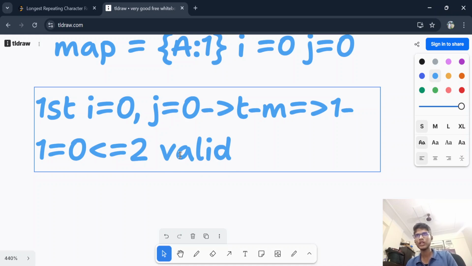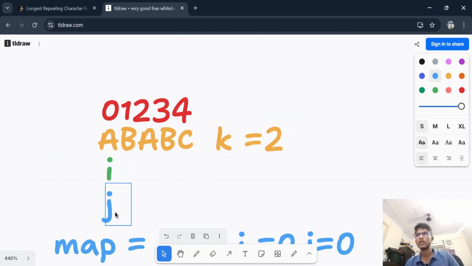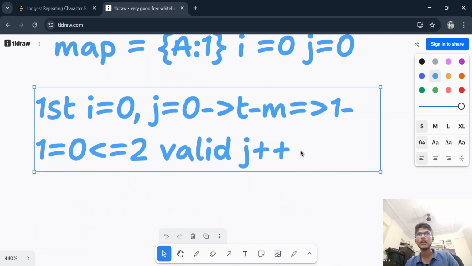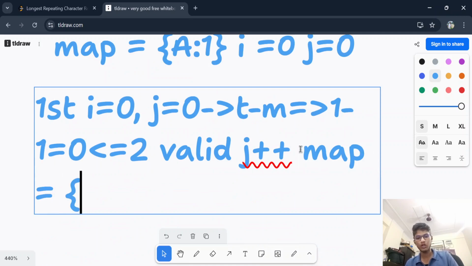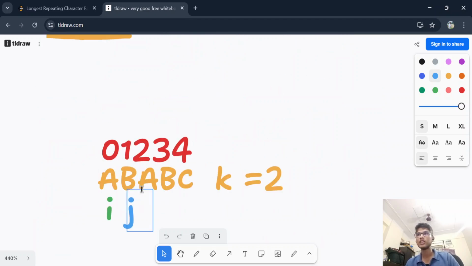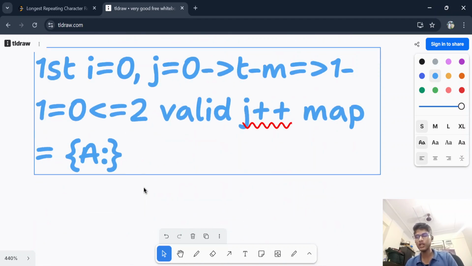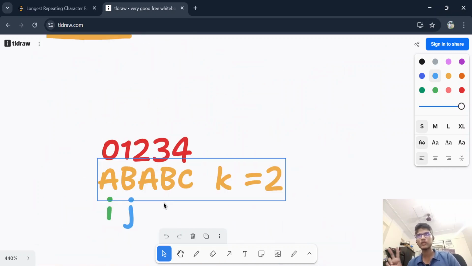Valid window. Okay. If the window is valid, then what will we do? If the window is valid, then I will increase my j pointer, j plus plus. So let's increase it. J will come here, and I will update my map also. And map is equal to what? A tending to 1, comma B tending to 1. B value is also 1 inside map.